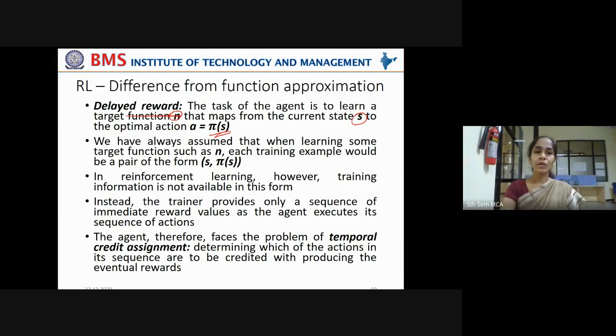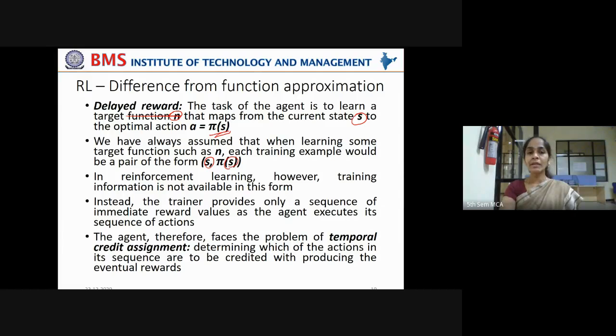Got it? Now we have always assumed that when learning some target function such as pi, each training example would be a pair of the form S and pi of S. S is the current state and pi of S is the state into which it should move by taking an optimal action A.